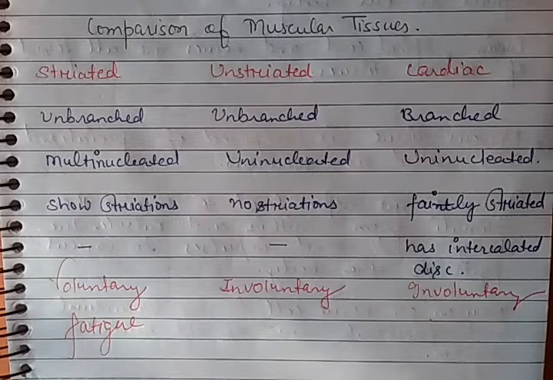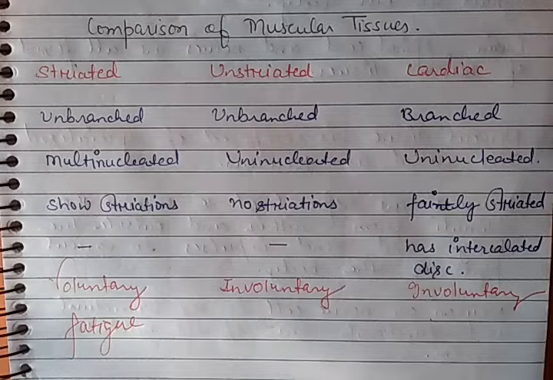So now this is all about the muscular tissues that we discussed here. We discussed that there are special kinds of tissues found in the animal body which bring movement, and hence you can say the muscular tissues are responsible for movement in the animal body.